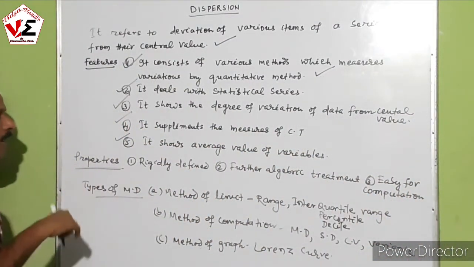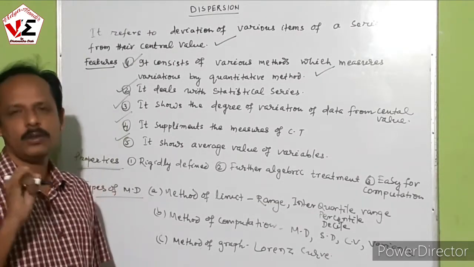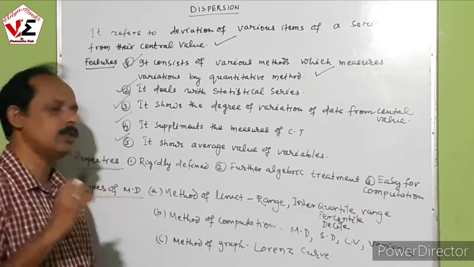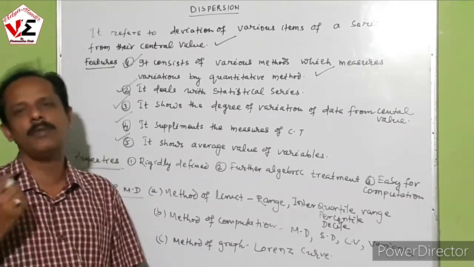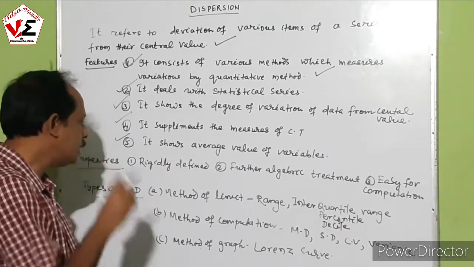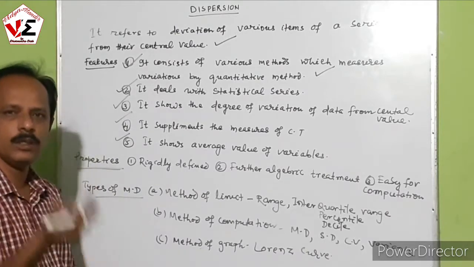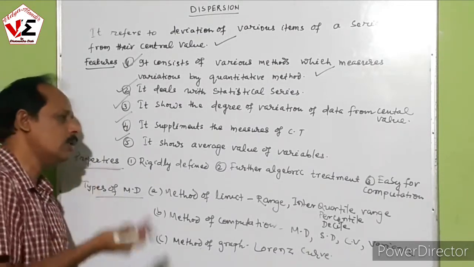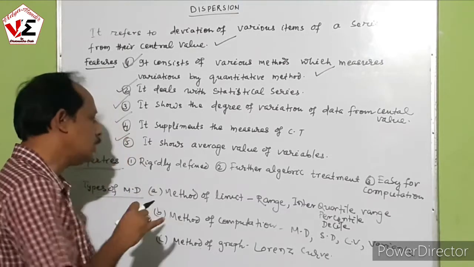Now we study the properties of dispersion. First, it is rigidly defined. There must be a fixed formula for the standard deviation, the mean deviation, and the other measures. A fixed algebraic formula is there. Rigid means fixed; there is no friction and no changes, so it is rigidly defined.